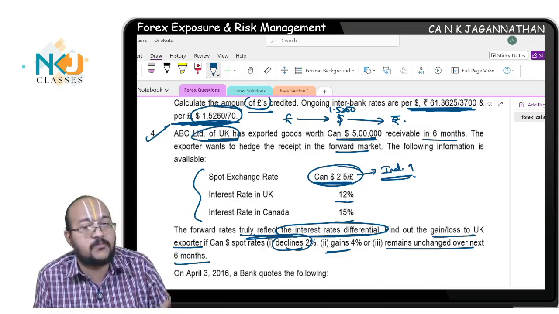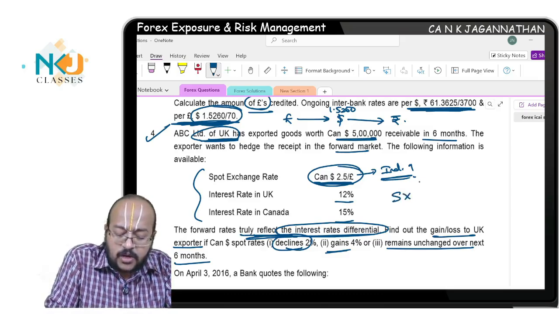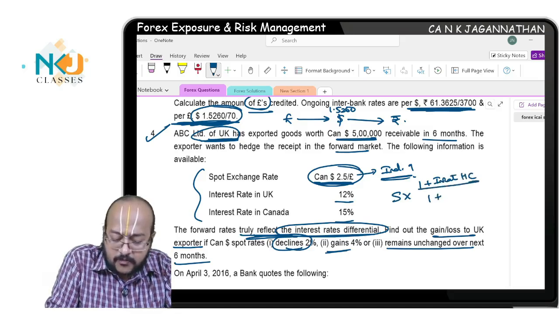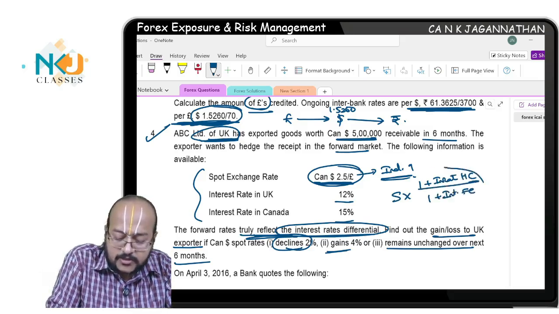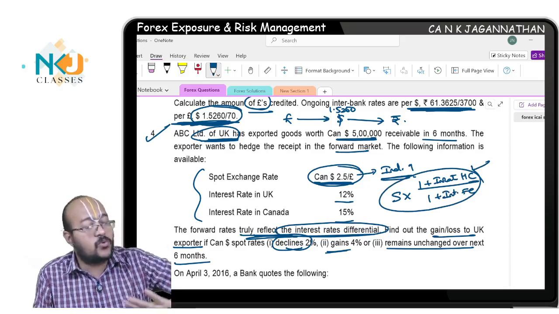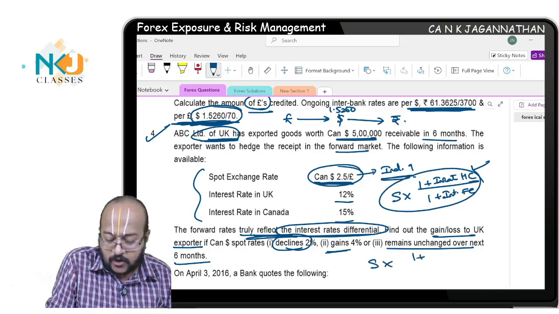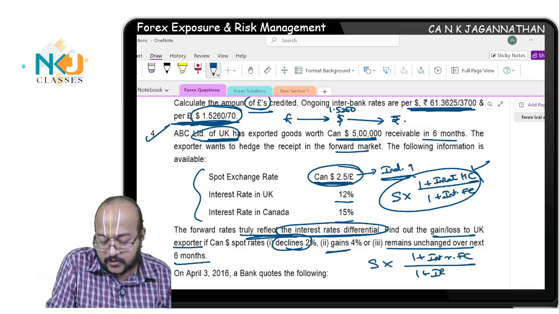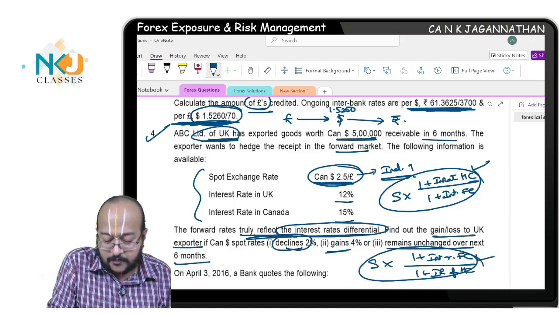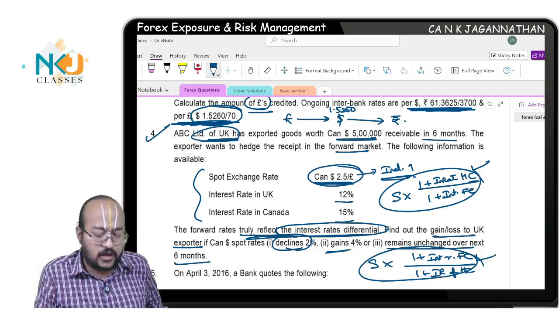First step is computation of IRPT forward, which means interest rate parity. Spot into 1 plus interest rate of home currency divided by 1 plus interest rate of foreign currency. This you will apply provided the quote is a direct quote. Are you understanding? If the quote is an indirect quote, you will simply reverse it, which means spot into 1 plus interest rate of foreign currency divided by 1 plus interest rate of home currency. This you will apply and you will get the corresponding IRPT forward.